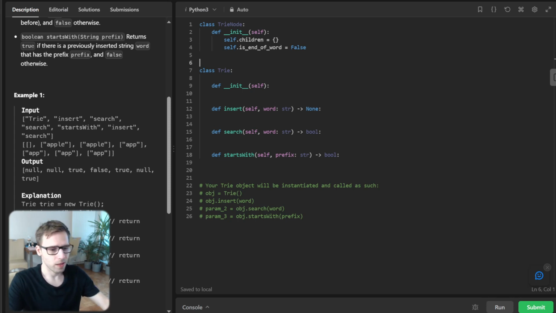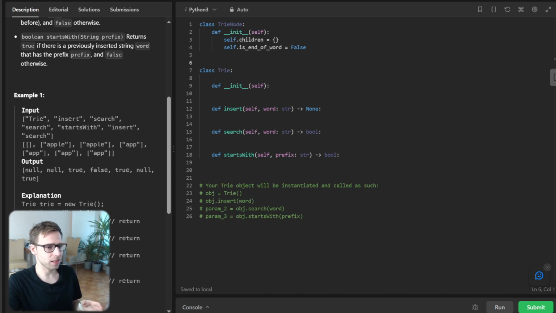Okay, so we have implemented it, and children is a dictionary where keys are characters and the values are TrieNode objects, and is_end_of_word is a boolean flag to indicate if this node marks the end of the word.